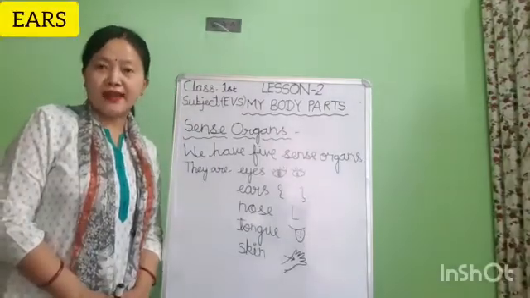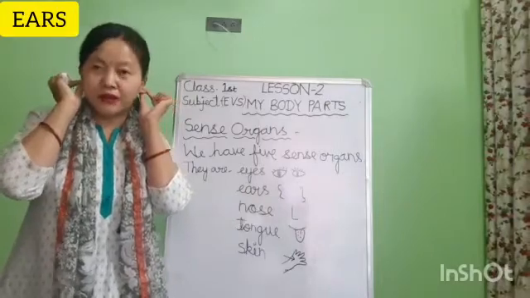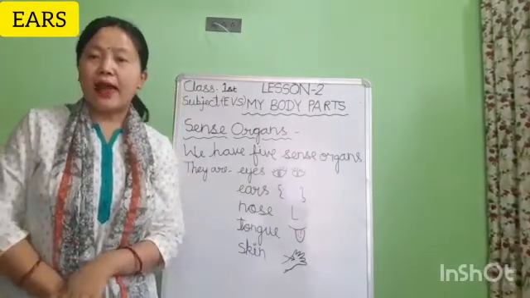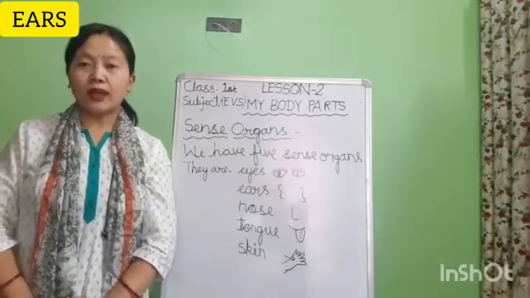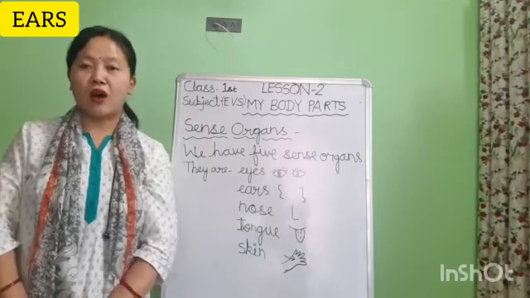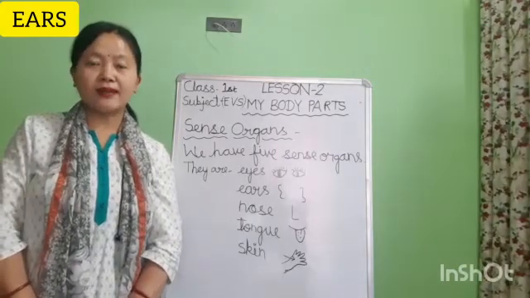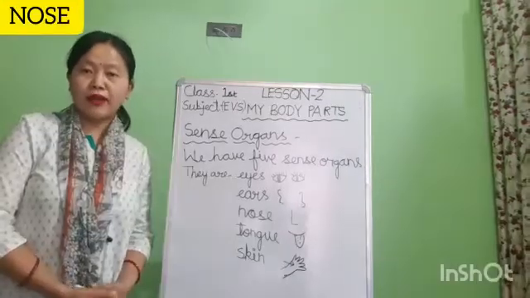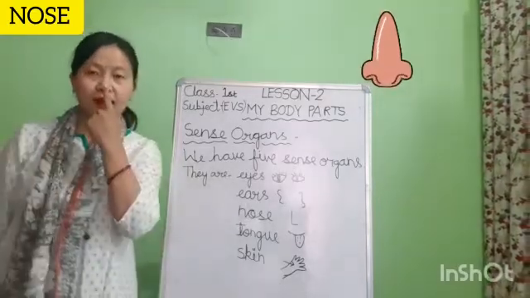Children, next sense organ is ears. These are ears. Our ears help us to hear. With the help of ears, we can listen to different sounds or music. Now children, our next sense organ is nose. This is our nose.